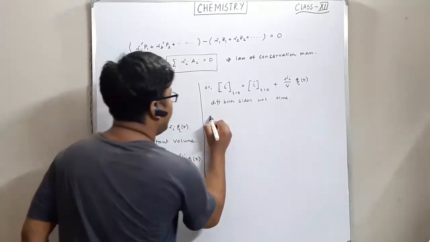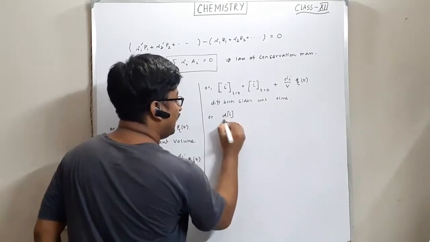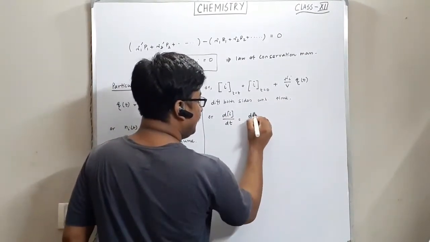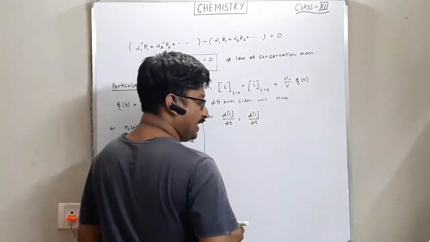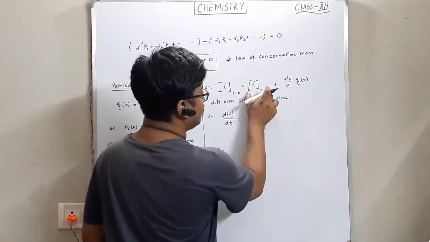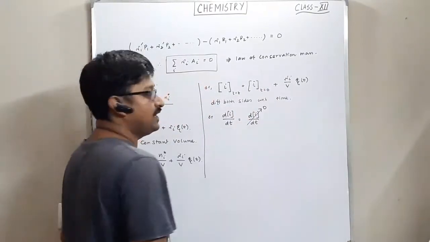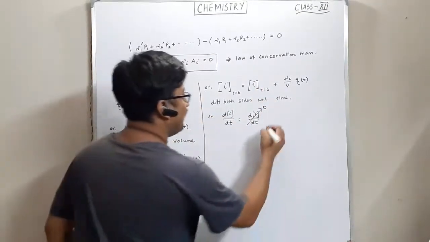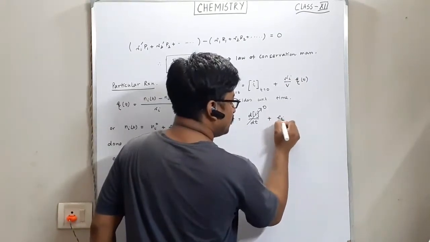So differentiating both sides, we get d[i]/dt equal to d[i]_0/dt, but this is constant, so this will be 0. The initial concentration is constant, right? Plus, ν_i is a constant because it's the stoichiometry.